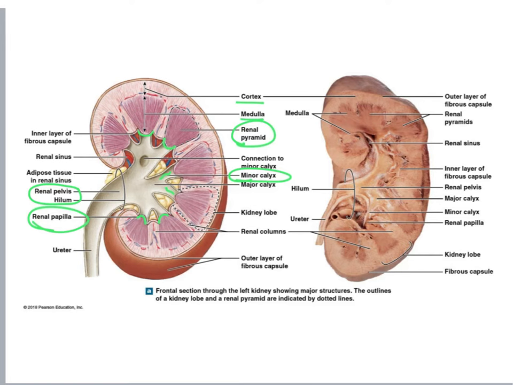All substances found in the urine present at the minor calyx will be eliminated from our body when we urinate. When minor calyces come together, they form what we call major calyces. And the major calyx drains into the renal pelvis, and that leads to the ureter that takes urine via peristalsis, so muscular waves of contractions force urine to go into the urinary bladder.